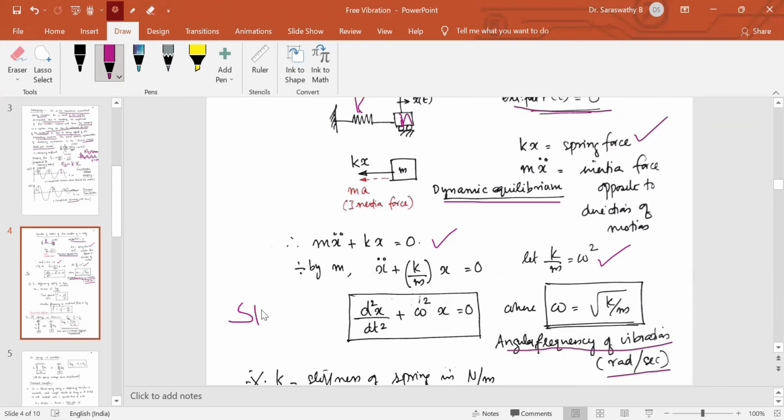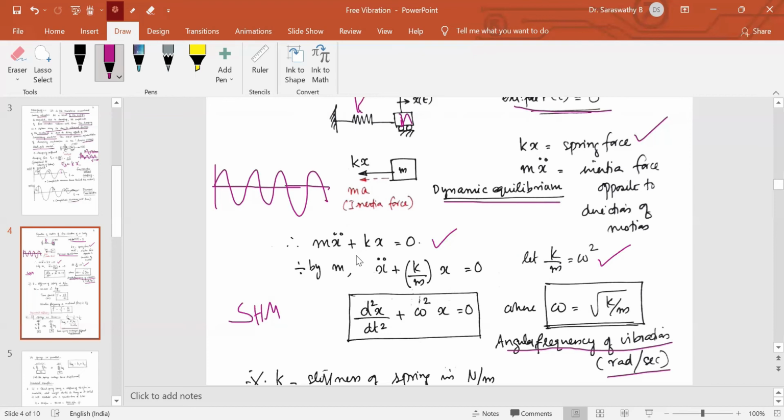If you consider a simple harmonic motion example, the equation of motion for simple harmonic motion is d square x by dt square plus omega square x is equal to 0. The governing equation for free vibration of a system is also d square x by dt square plus omega square x is equal to 0. So the free vibration of a spring mass system is nothing but simple harmonic motion. Any simple harmonic motion, we can represent by a periodic motion.